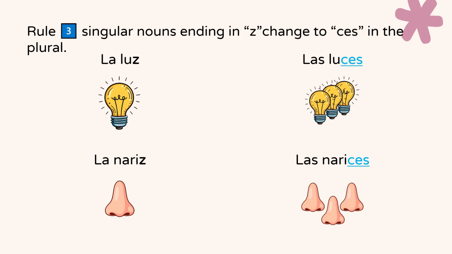Now let's look at a special spelling rule. Rule number 3. When a word ends in the letter Z, we don't just add ES like before. First, we change the Z to a C. Then we add ES. For example, la luz becomes las luces. And la nariz becomes las narices. Let's continue.